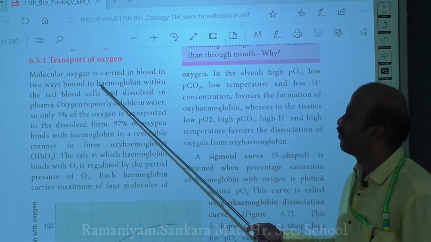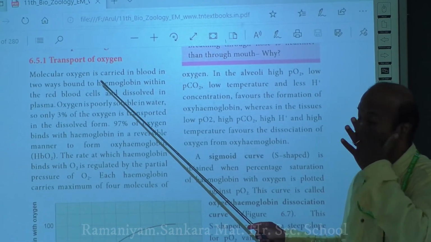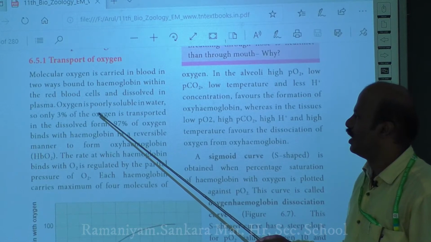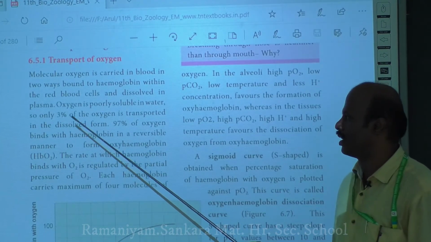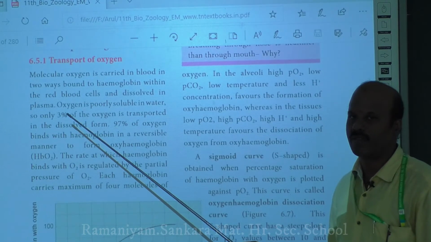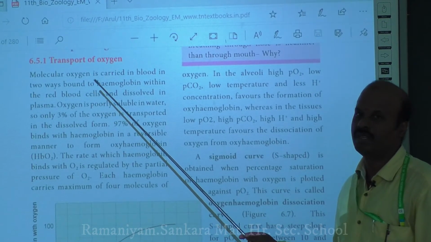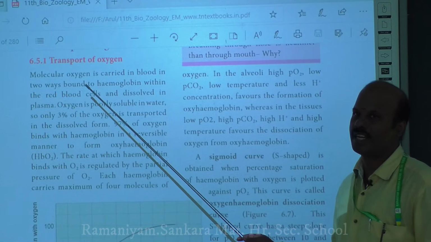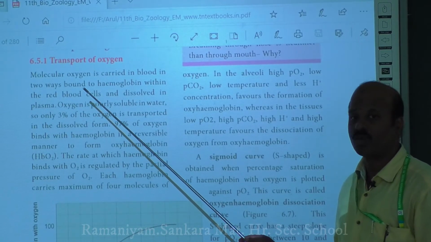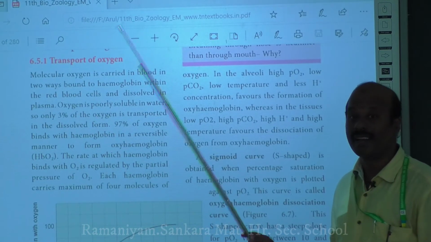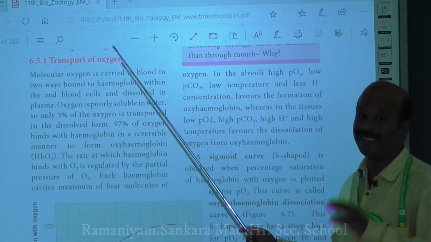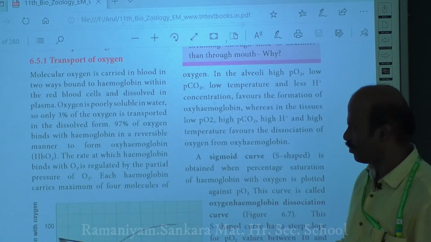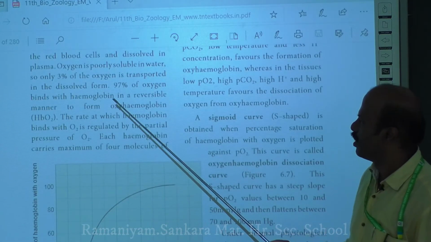But the dissolving property of oxygen in plasma is very, very low. So only 3% of oxygen will be transported in the dissolved form by means of plasma. As a result, the transport of oxygen through plasma in a dissolved form is only 3%. The remaining 97% of the oxygen which you have inhaled is transported only by means of the hemoglobin-bound form.